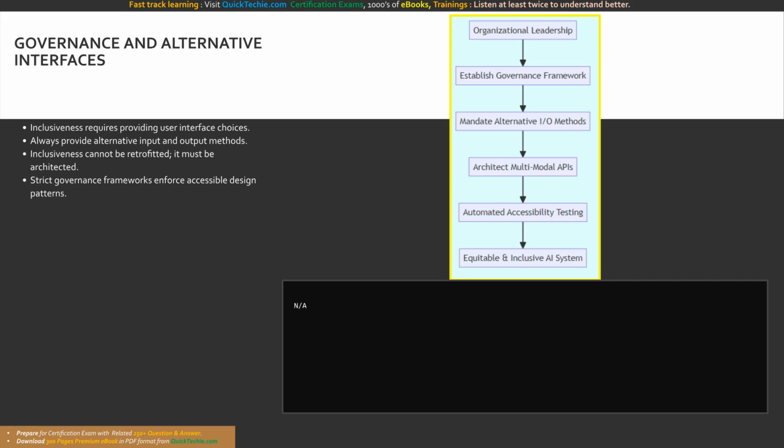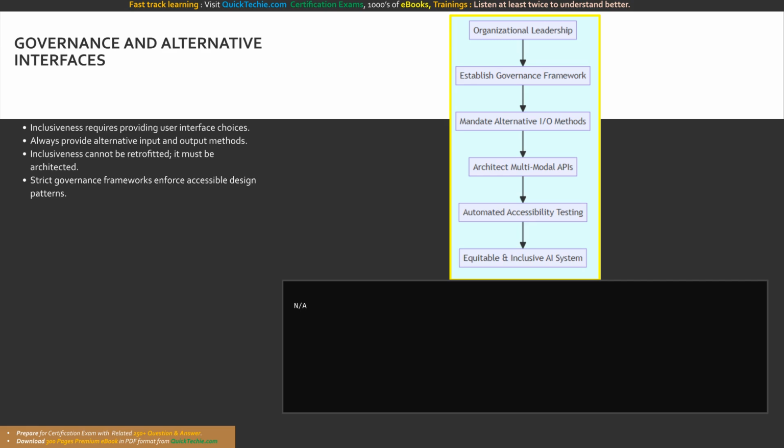Accountability in inclusive software engineering requires rigorous automated testing and telemetry. Your deployment pipelines should incorporate automated accessibility scripts that scan the DOM for ARIA labels and verify that all visual outputs have corresponding text-to-speech fallback routines. Furthermore, comprehensive logging must track usage metrics across different interaction modalities to ensure that no demographic is encountering disproportionate latency or error rates in production.